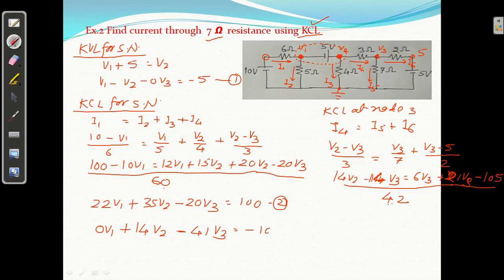Equal to minus 105. Okay, so I am getting these three equations. Equation number 1 this, 2 this and 3 this.